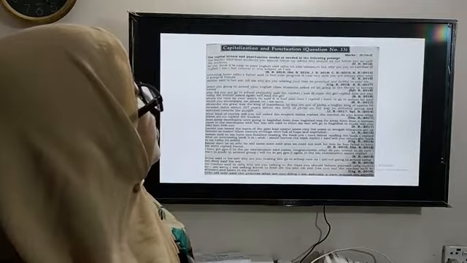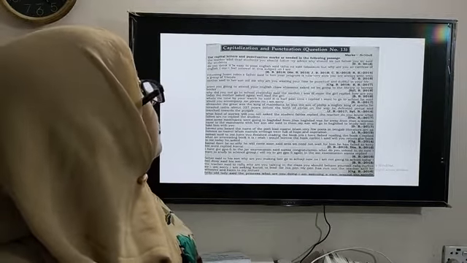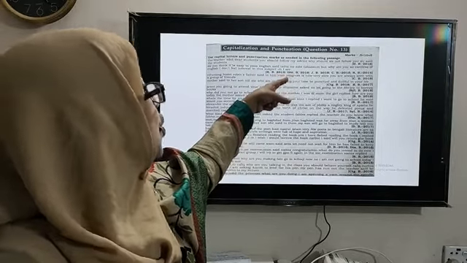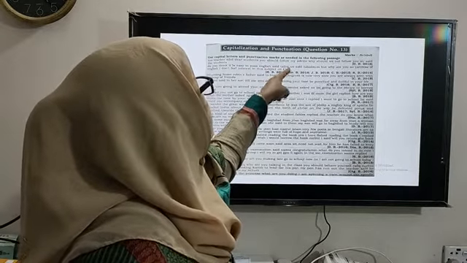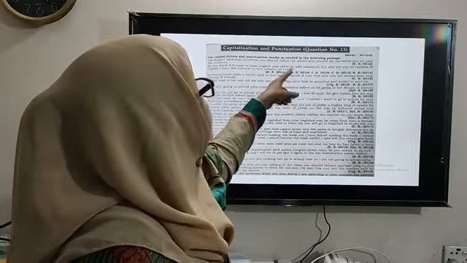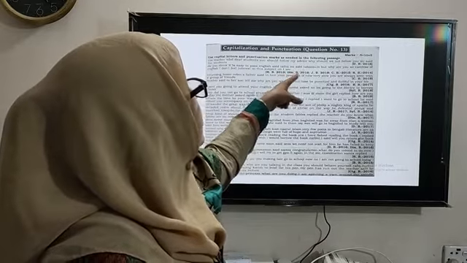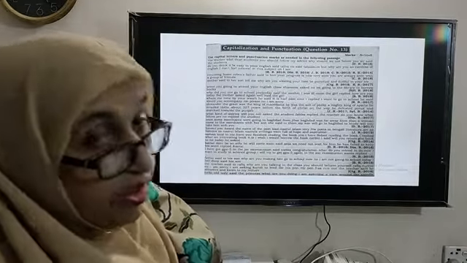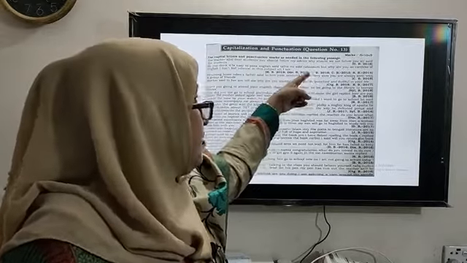So here we get the answer from Tabassum. No, said Tabassum. So Tabassum is another speaker and she is saying no. So no is her speech, and no will be within inverted comma and N will be capitalized. After no there will be a comma at the bottom. Said Tabassum. Tabassum is a proper noun, so T will be capitalized. So after Tabassum, as the sentence finishes here, there will be a full stop.